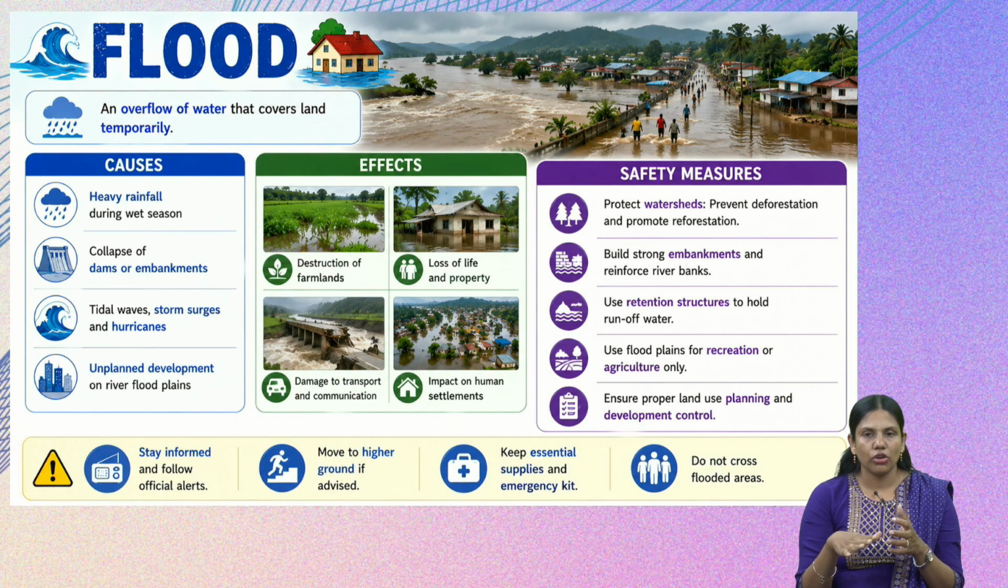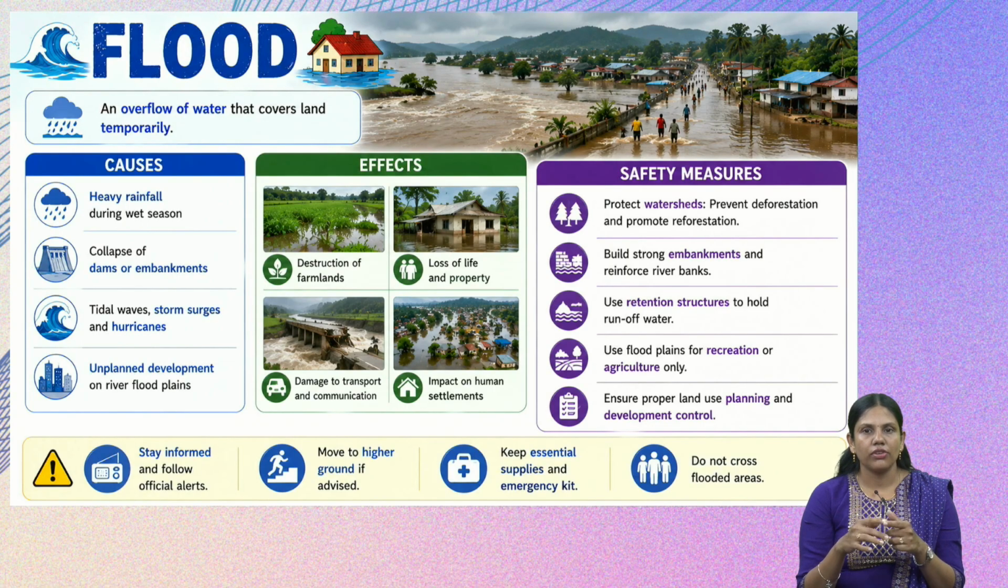So the water should not be just moving. We should have some retention structures where the water can be collected. Then we should not use the floodplains for constructing major buildings, but instead they can be used for small recreation or agriculture only, so that even if it rains, the water will have a space to go on the floodplains. Next, we also have to ensure that proper land use, planning and development should be there.